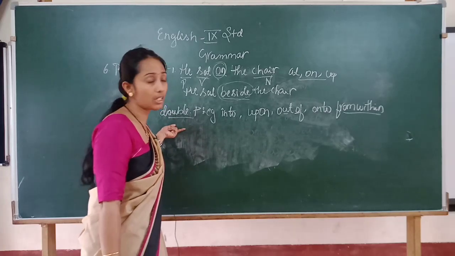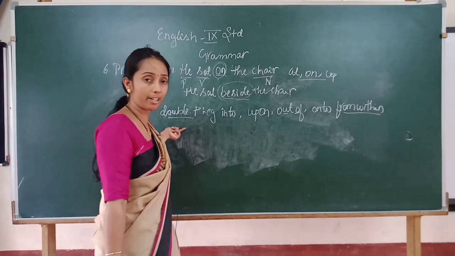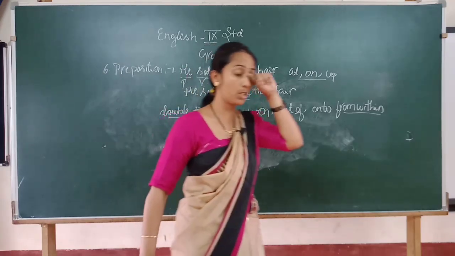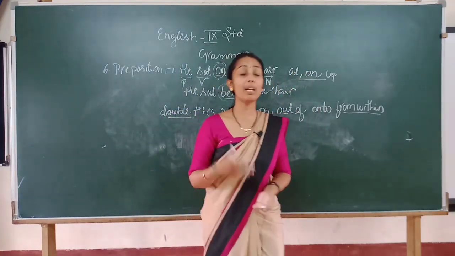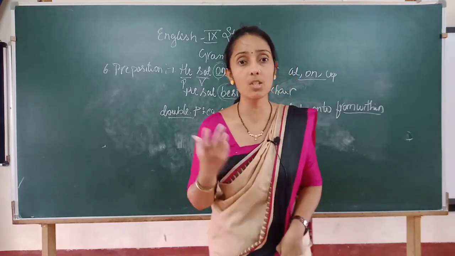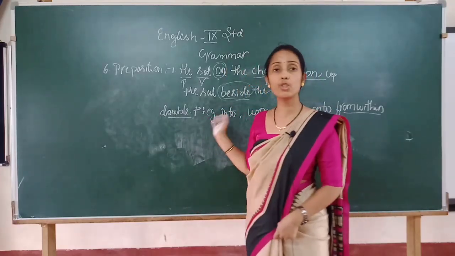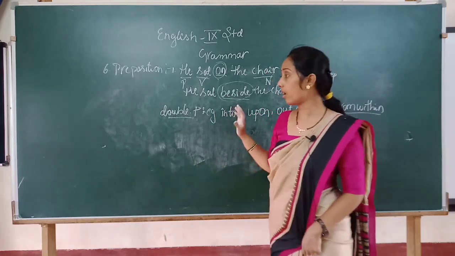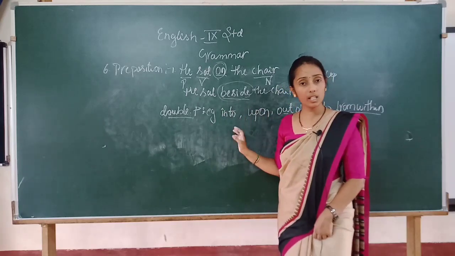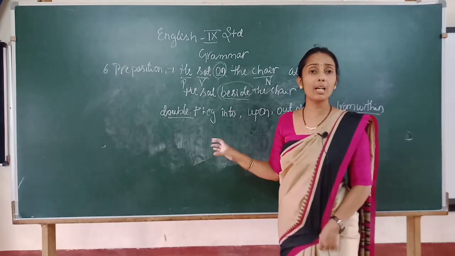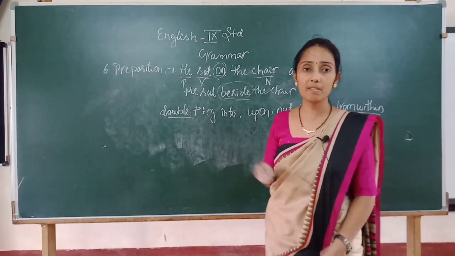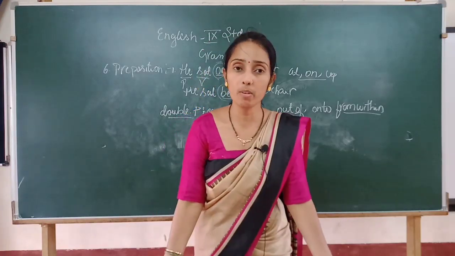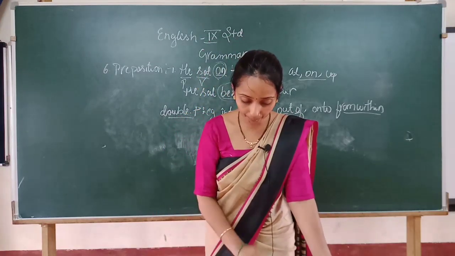Clear? Observe this when you are reading a language textbook. When you find such a double preposition, underline it. It may help your vocabulary or improve your language. So whenever you get these words, underline them to show that it is a preposition, and also note how the articles are used. When you are learning a language, grammar especially, you must be able to recognize these grammar words from your textbook. That should become your habit as well as a practice to improve your vocabulary. Is it clear, children?